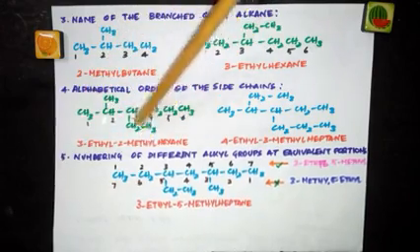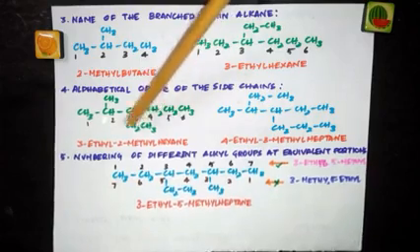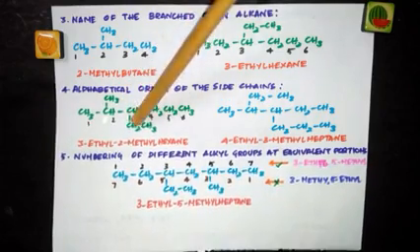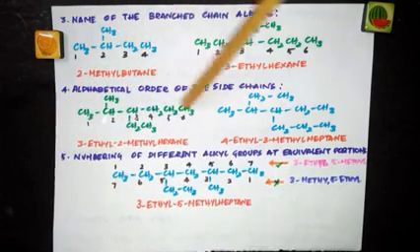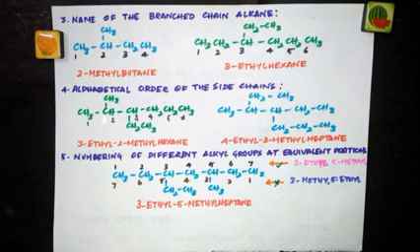So in 3rd position, you have ethyl. You have to mention the position of this ethyl in this parent chain in 3rd carbon atom. So 3-ethyl, 2-methyl hexane is the name of this organic compound. Let's see one more example.